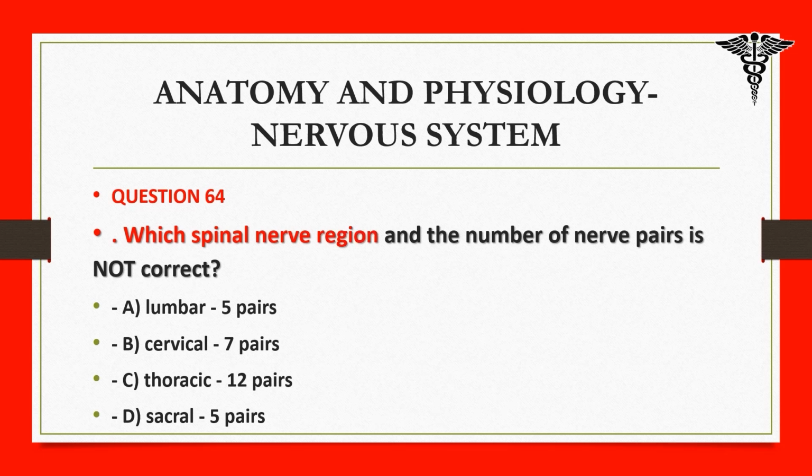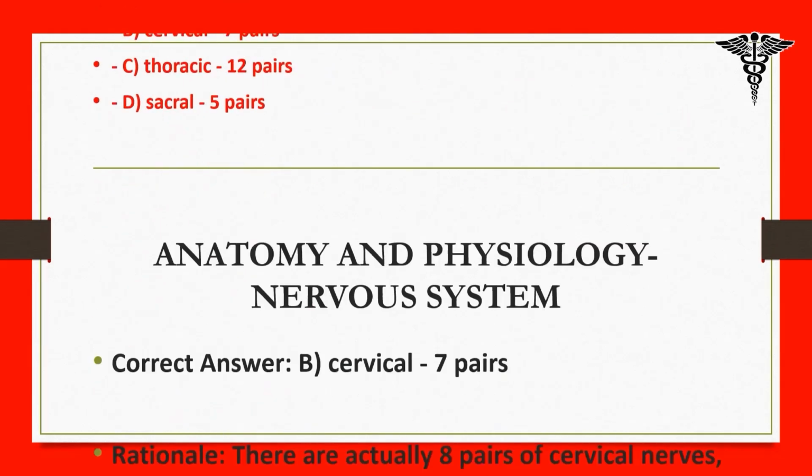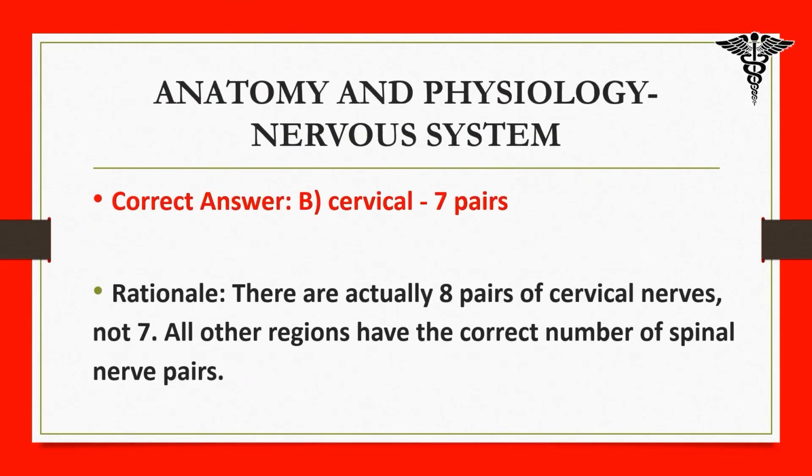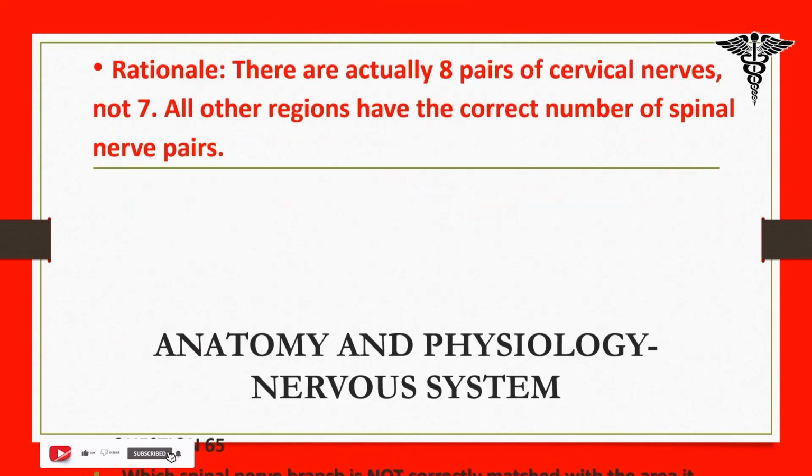64. Which spinal nerve region and the number of nerve pairs is not correct? A. Lumbar, 5 pairs. B. Cervical, 7 pairs. C. Thoracic, 12 pairs. D. Sacral, 5 pairs. Correct answer: B. Cervical, 7 pairs. Rationale: there are actually 8 pairs of cervical nerves, not 7. All other regions have the correct number of spinal nerve pairs.